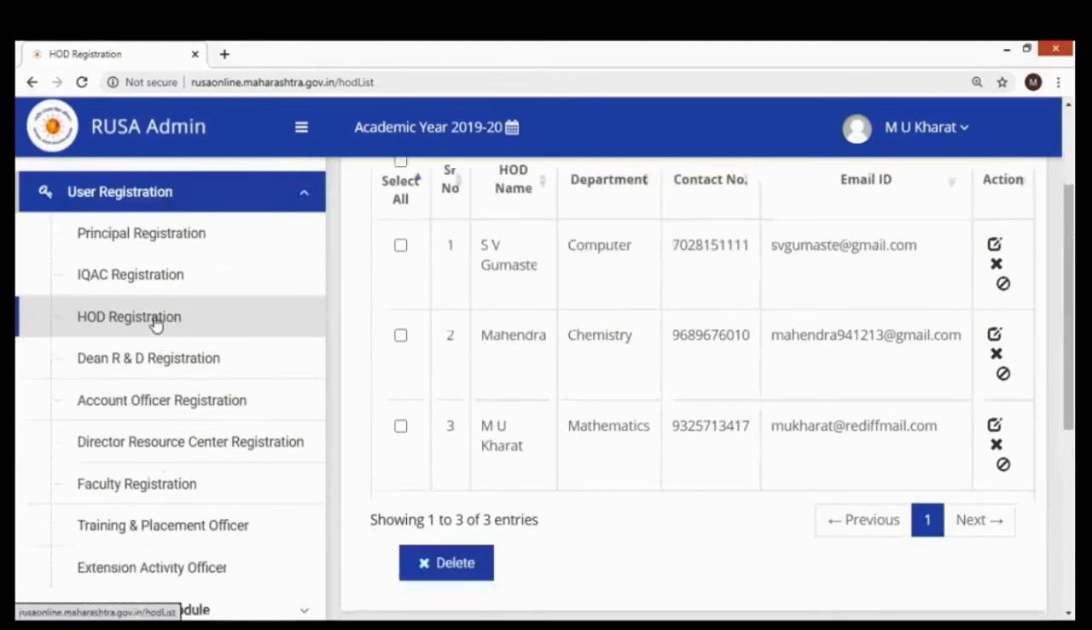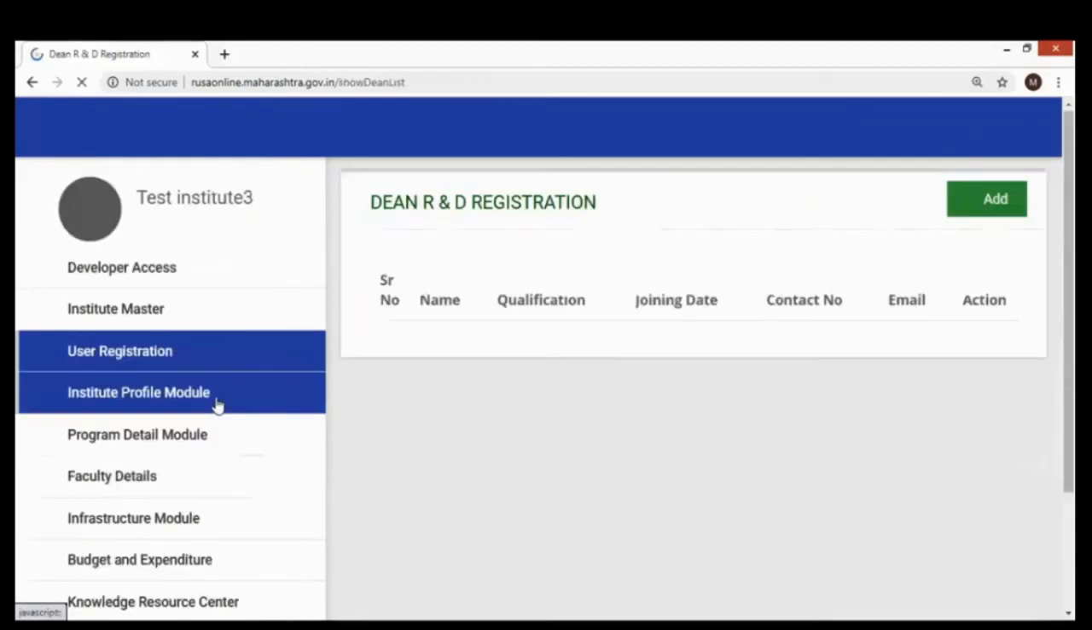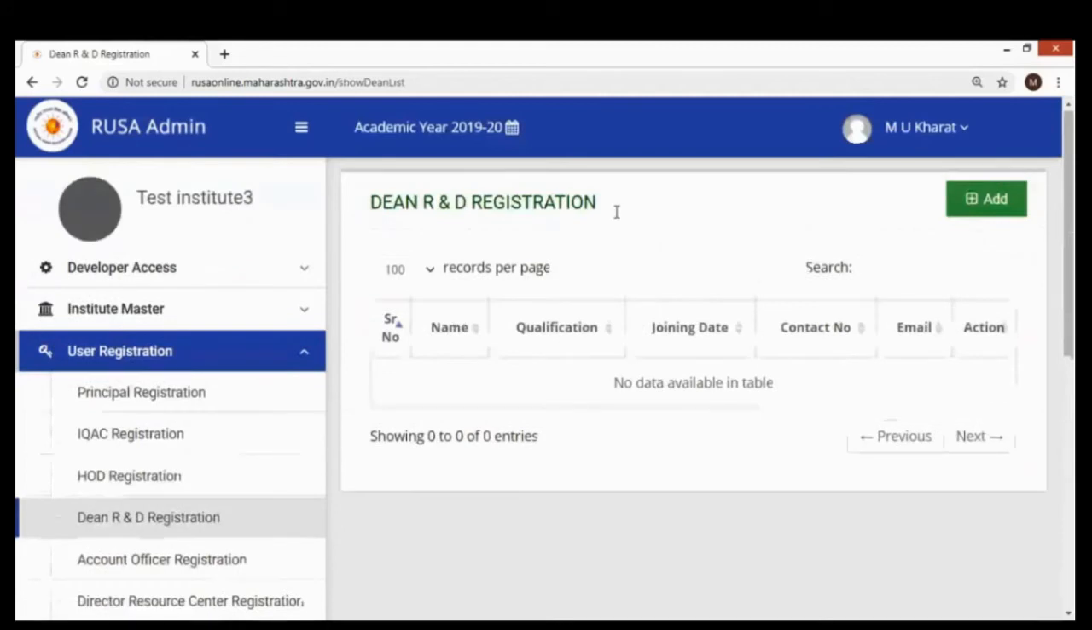Once all registrations are done by all stakeholders of the institute, then there comes the implementation module, that is, other links like institute profile, program detail, faculty detail, and all this. These will be different modules, but right now we are only into the user registration. Registration of HOD is done, then registration of Dean R&D. Again, on the same basis you can add and go further.